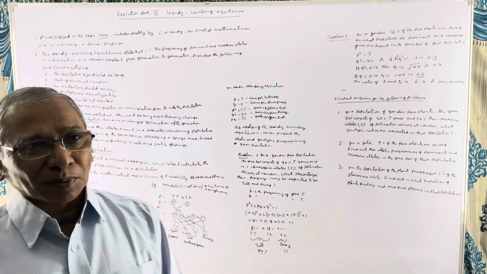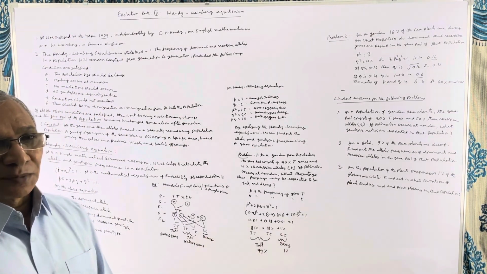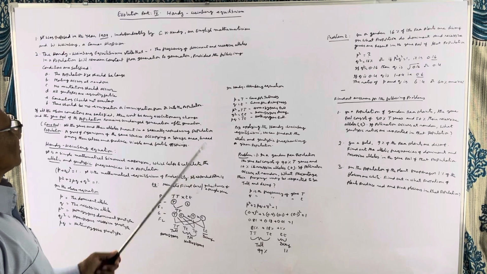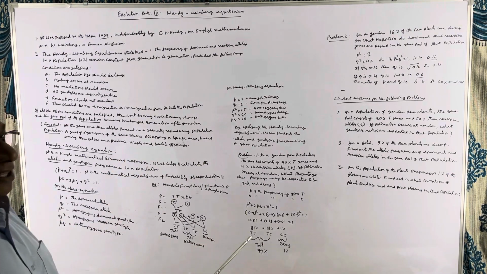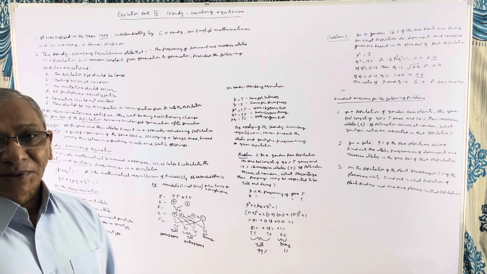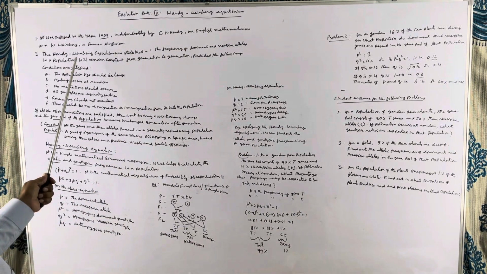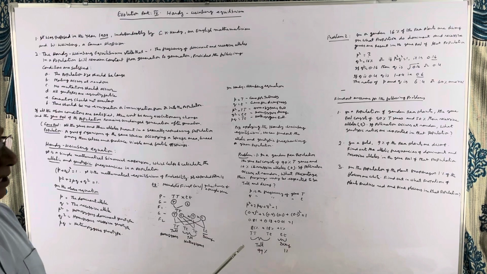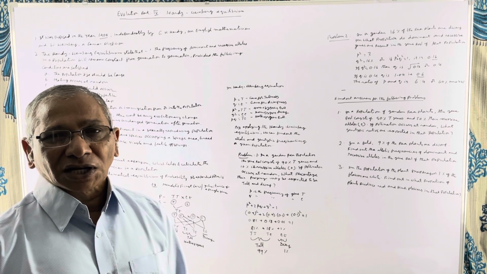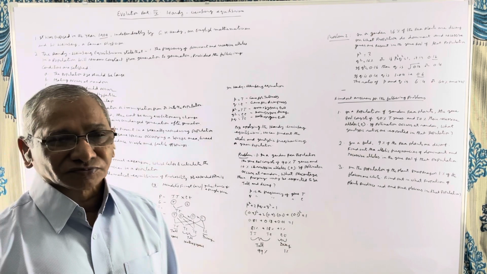The solution for this problem was given by two scientists simultaneously. That's why it is known after them as Hardy-Weinberg equilibrium. In the year 1908, G.H. Hardy, an English mathematician who worked with Srinivasa Ramanujan, the Indian mathematician, the same Hardy, and W. Weinberg, a German physician, both of them proposed the same model to calculate the allelic and genotypic frequencies in a population.